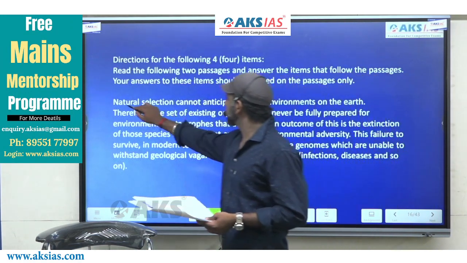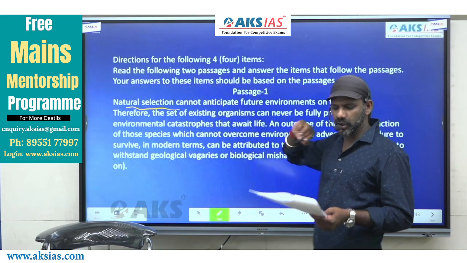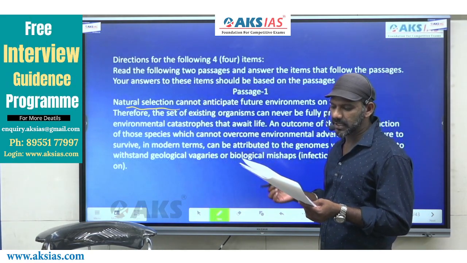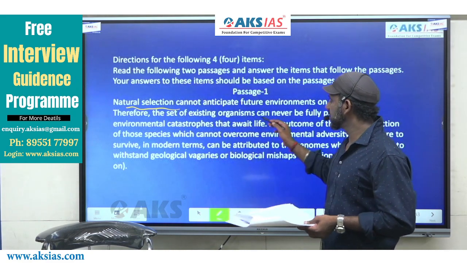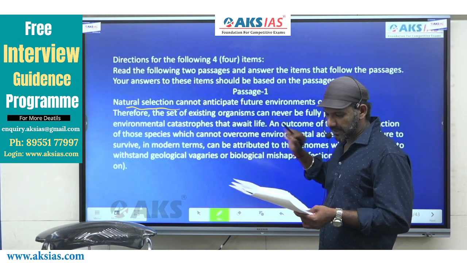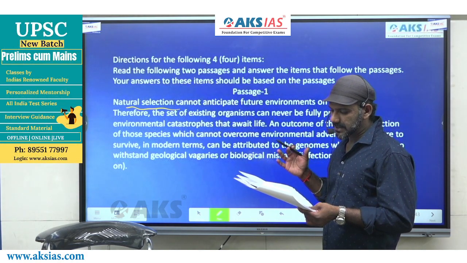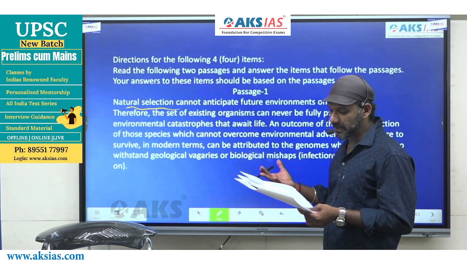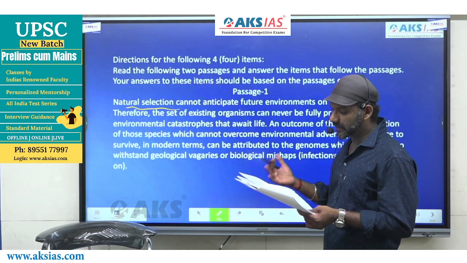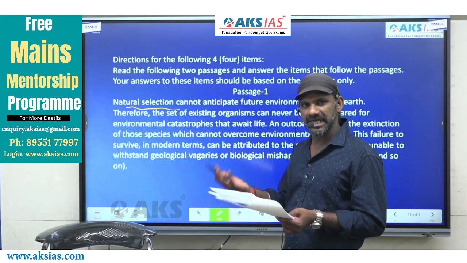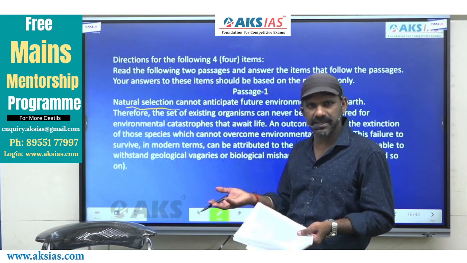Now I'll start from the beginning itself. You may read along with me. Natural selection cannot anticipate future environments on the earth. This is the topic of the question. Therefore, the set of organisms can never be fully prepared. Not fully prepared, never fully prepared, mean the same in fact.